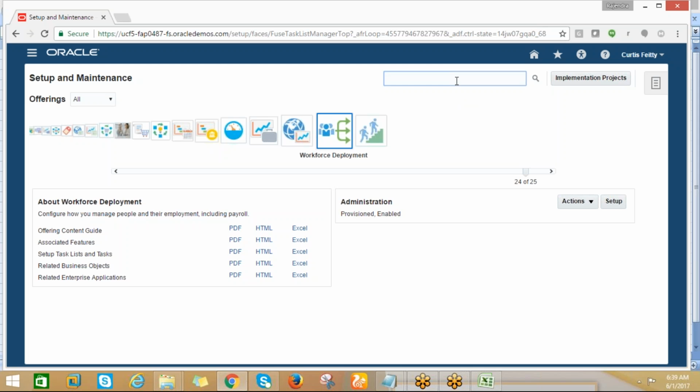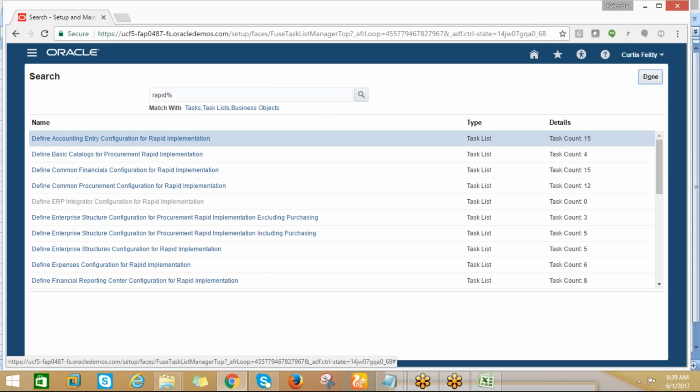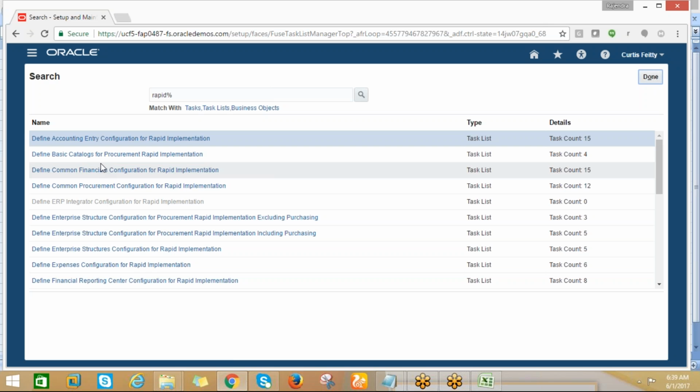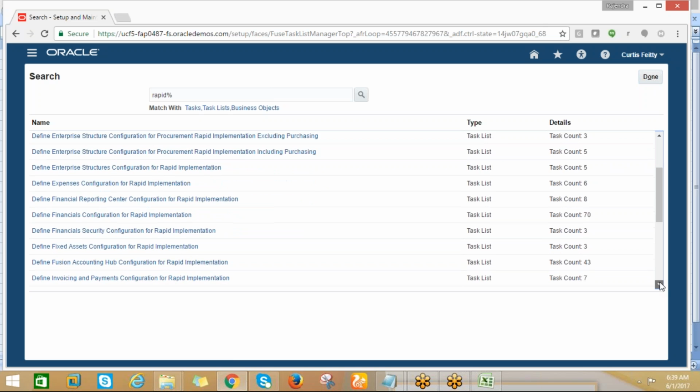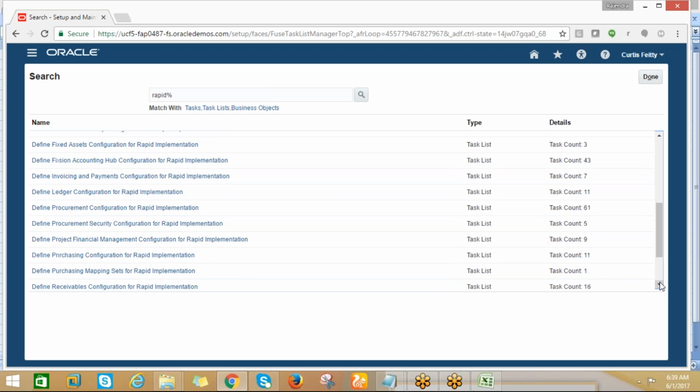Here you can see, just type rapid, and then search. We have different things for rapid implementation: define accounting entry configuration for rapid implementation, basic catalog, common financials and procurement, enterprise structure. So these are all related to rapid implementation.